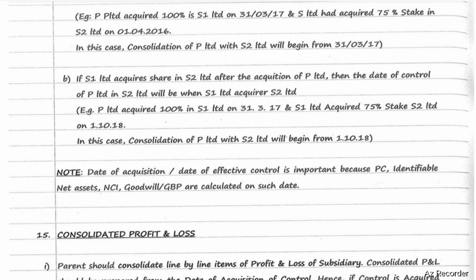The date of acquisition or date of effective control is important because purchase consideration, identifiable net assets, non-controlling interest, goodwill or gain on bargain purchase are calculated as on date of acquisition or date of effective control only.